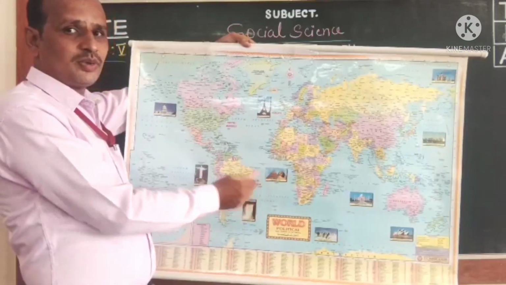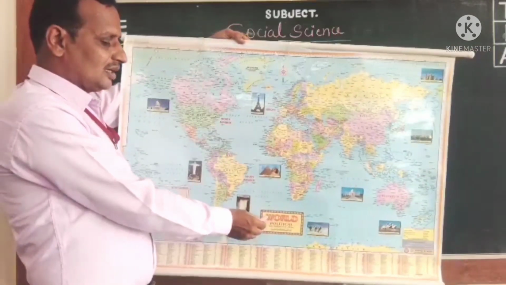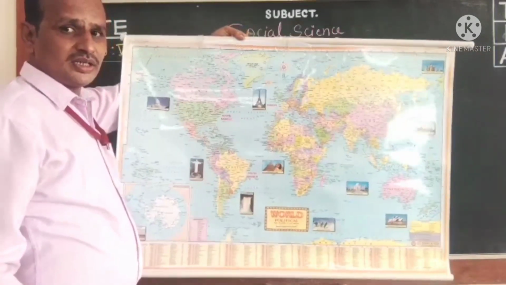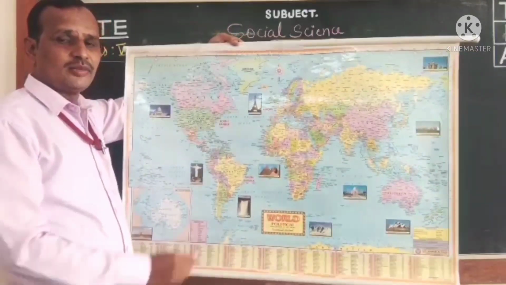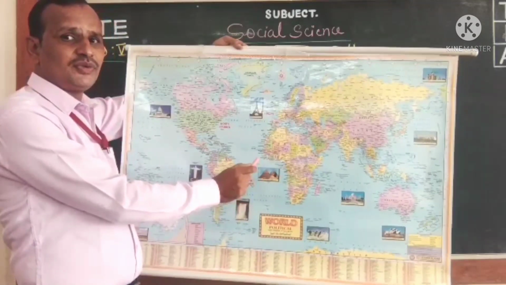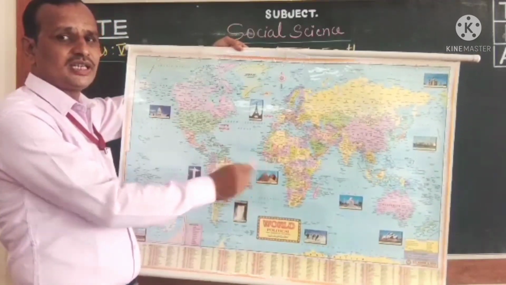The title includes the scale also. Through the title we get the idea whether the map describes political or physical features.